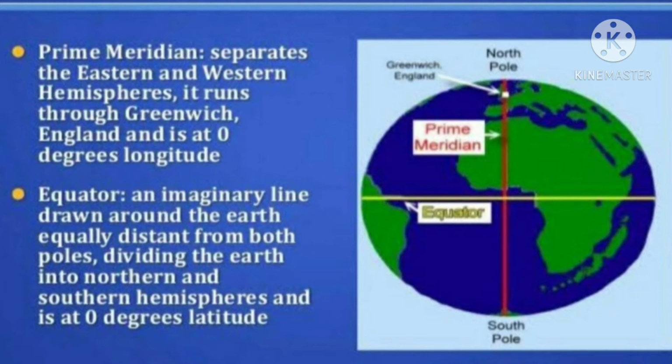Now the next important point is the equator. An imaginary line drawn around the earth equally distant from both poles, dividing the earth into northern and southern hemispheres, and is at 0 degree latitude. In short, we can say that because of the prime meridian there are eastern and western hemispheres, and because of the equator, northern and southern hemispheres.